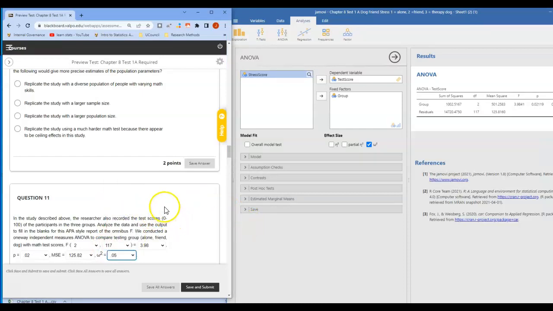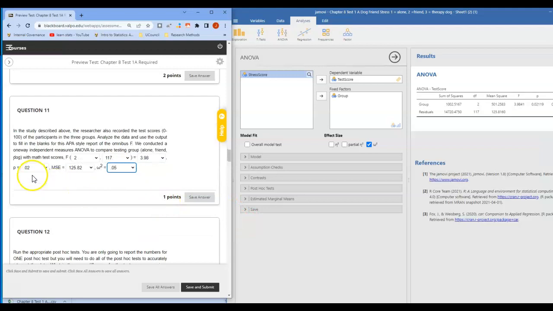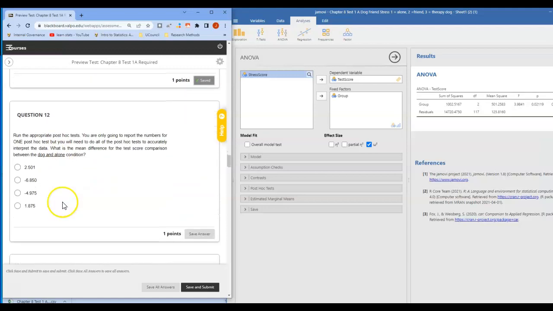Okay, so that's our APA style summary statement there. Our p-value is 0.02, which shows us that the data are not consistent with the null hypothesis. The null hypothesis is that the test scores in all 3 groups are equivalent, or estimating the same population parameter. And that's not likely to be true here. And so we're going to follow up with post-hoc tests.